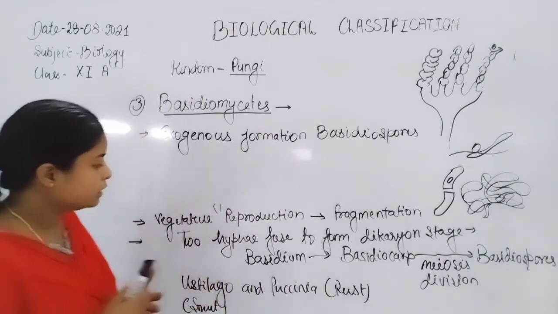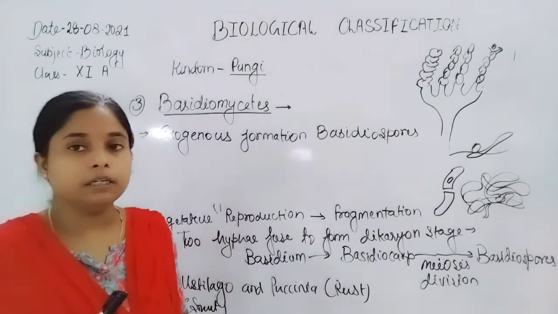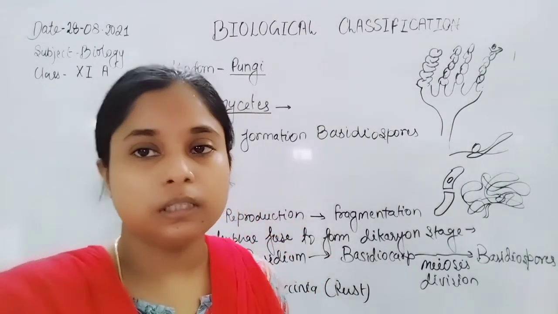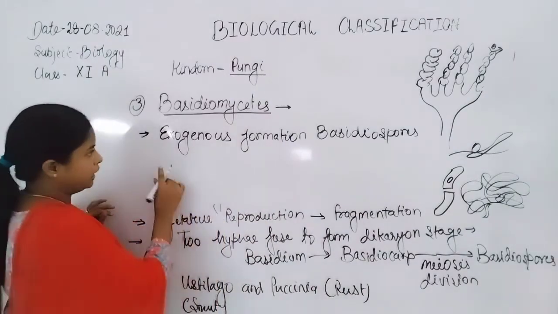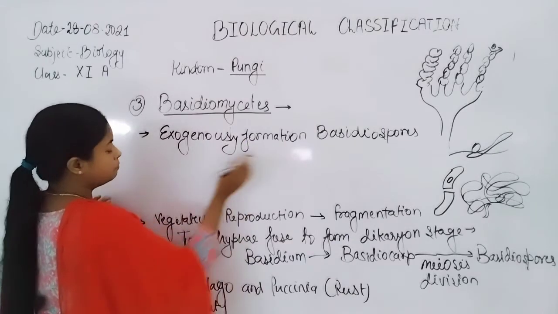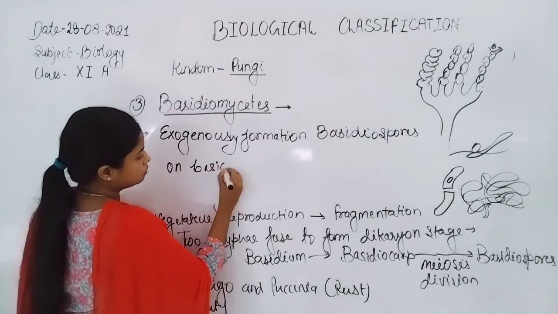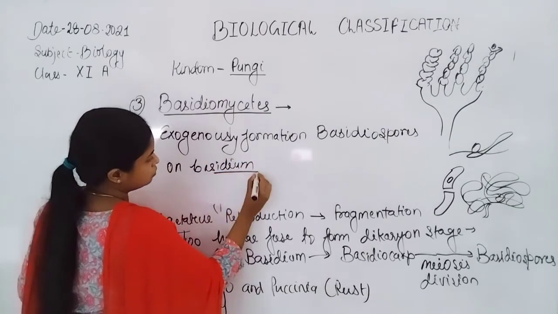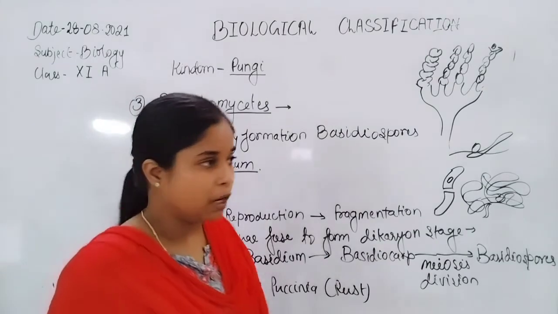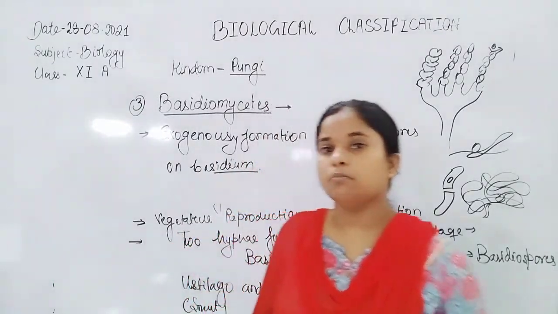If a covering is present, that type of covering is known as sporangium, also said to be basidium, but most often the covering is not present. Spores form exogenously on the basidium. So here is the overall picture about the phycomycetes, ascomycetes and basidiomycetes.